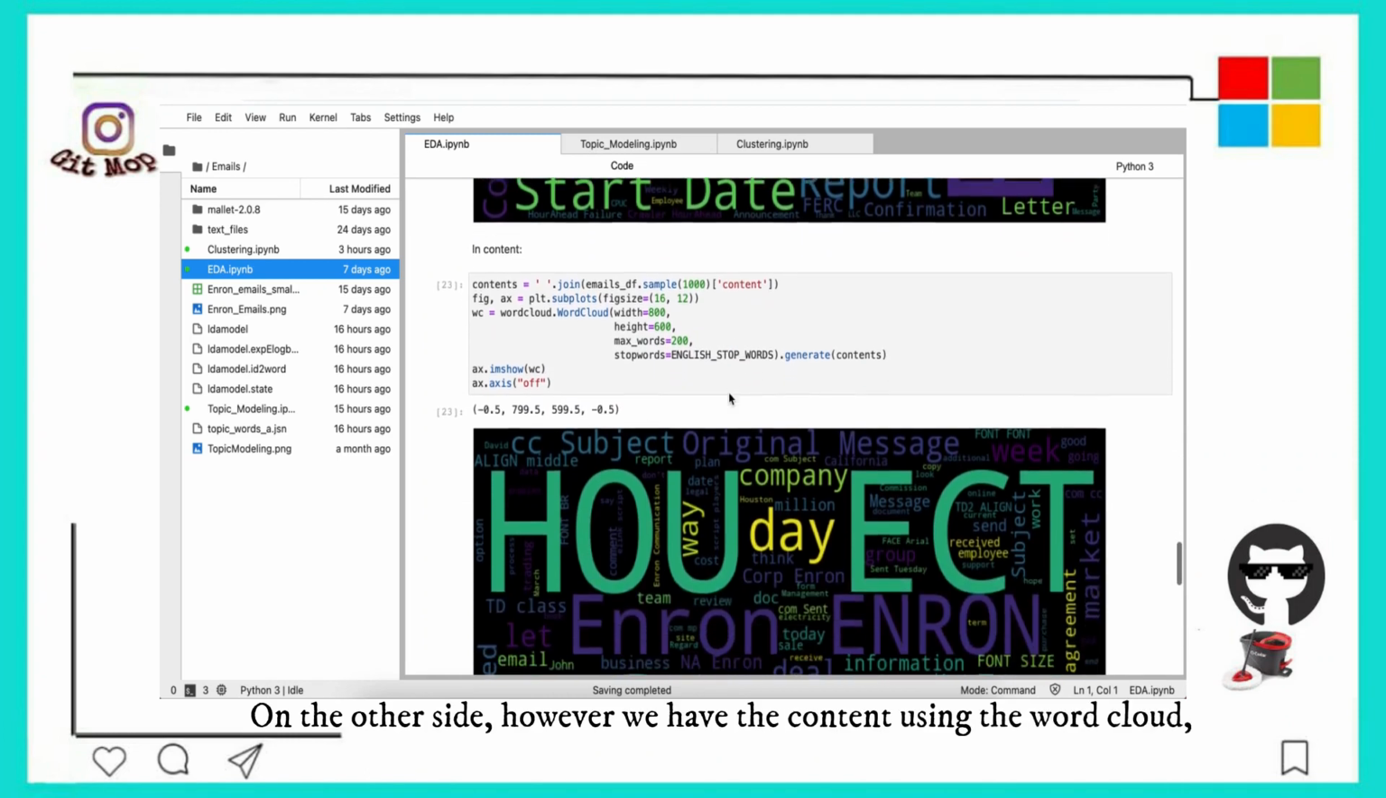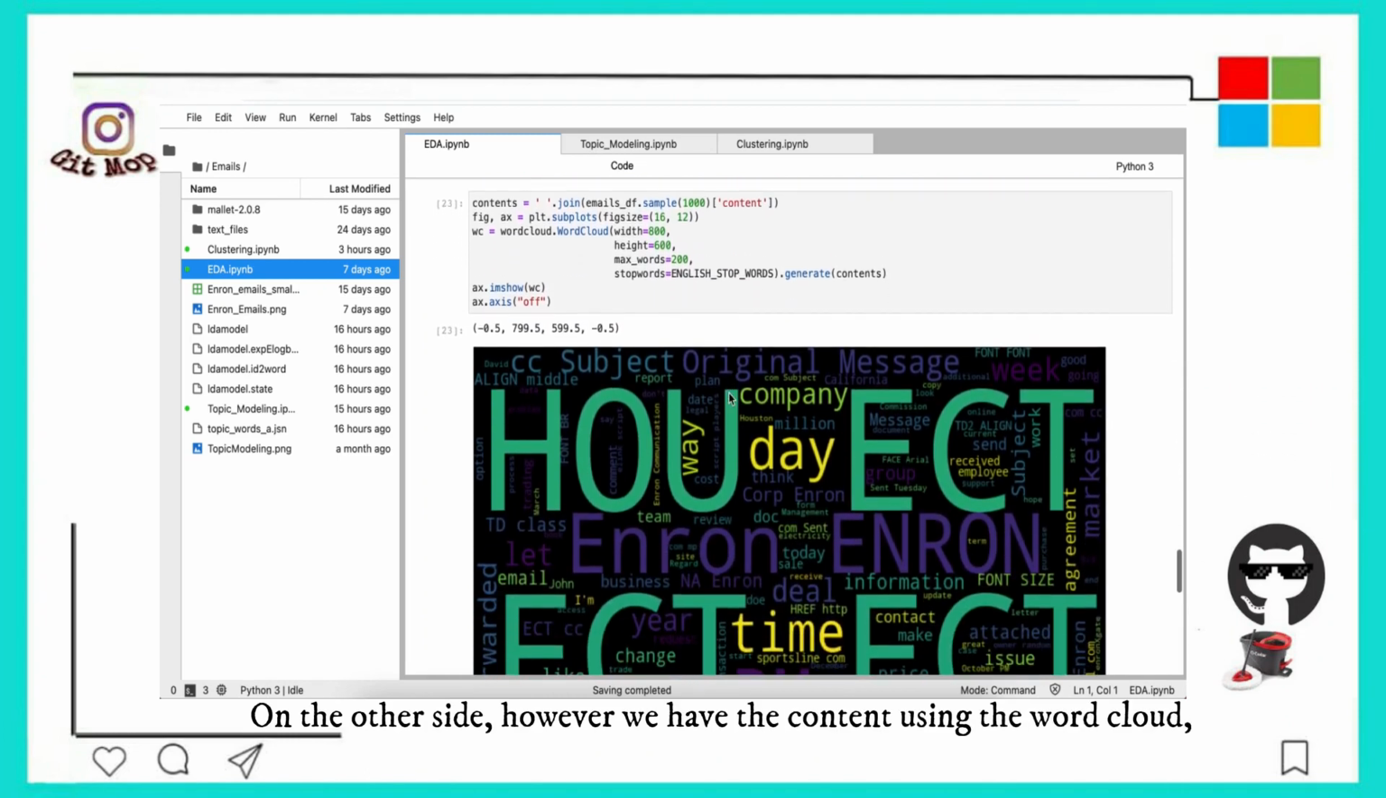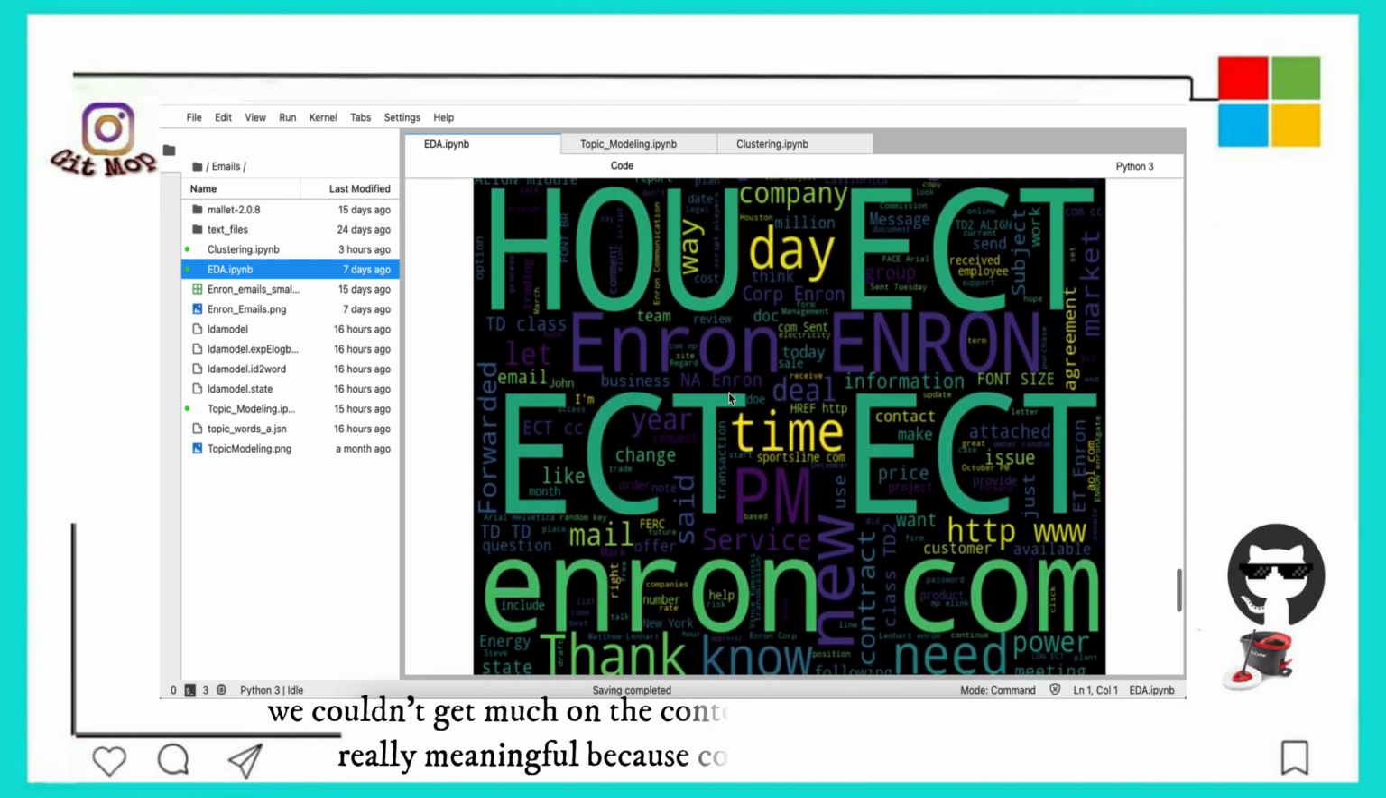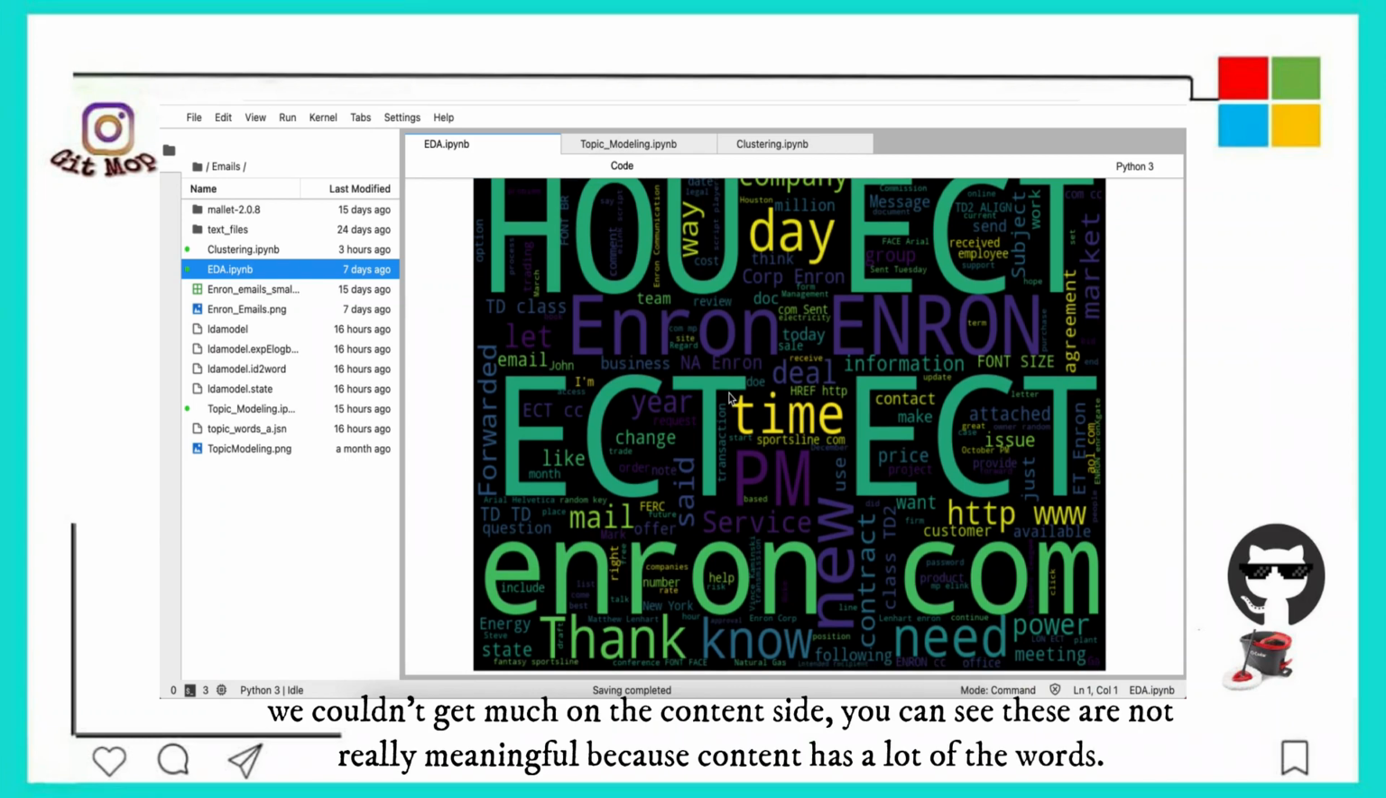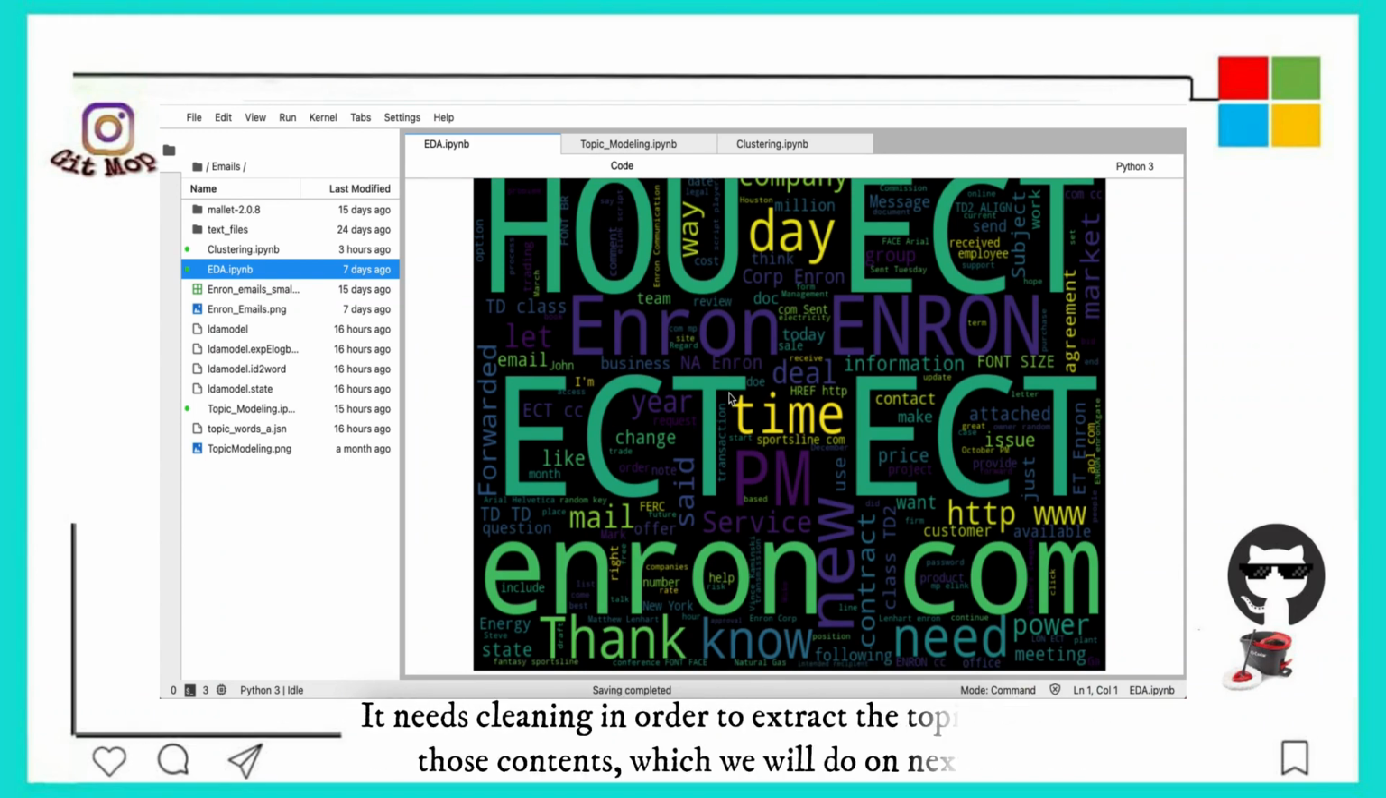On the other side, however, we have the content. Using the word cloud, we couldn't get much on the content side. You can see these are not really meaningful because the content has a lot of words and needs cleaning in order to extract the topics out of those contents, which we will do on the next tab.